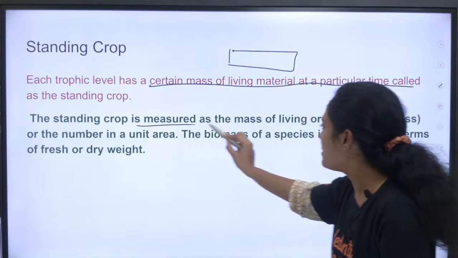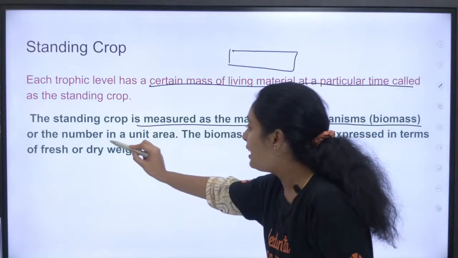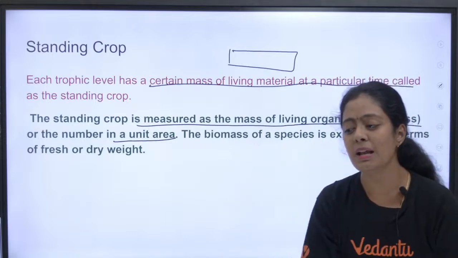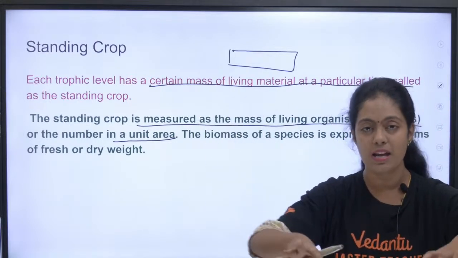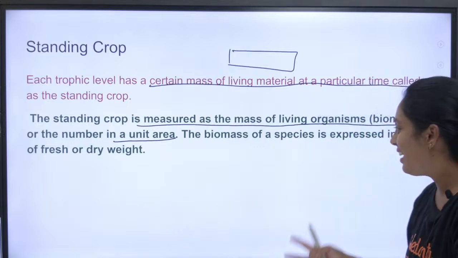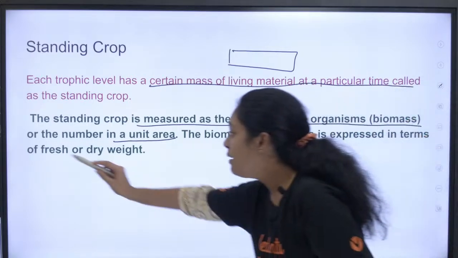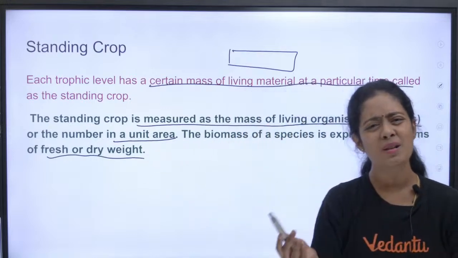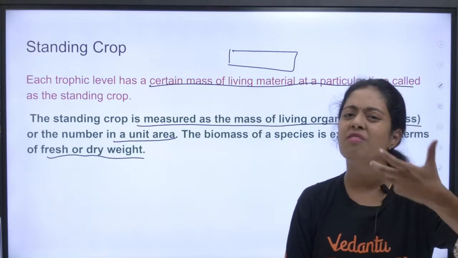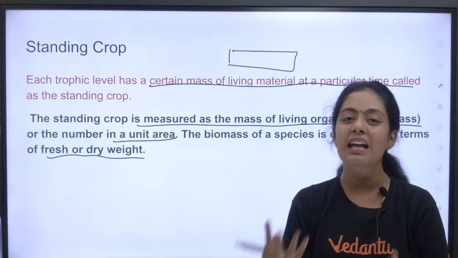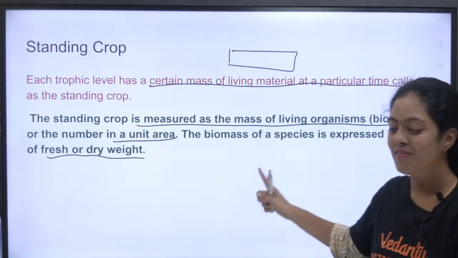So the standing crop is measured as the mass of living organism or the number in a unit area. So இது வந்து எப்படி நம்ம measure பண்றோம்? It is the number of organism or the mass of organism living in a unit area, right? So the biomass of a species is expressed in terms of fresh or dry weight. என்ன பசங்களா இது fresh weight na என்ன dry weight na என்ன? Fresh weight is the weight with water. Dry weight na dehydrated. அவங்க dehydrate ஆன அப்புறம் அவங்களோட weight என்ன இருக்குமோ அதுதான் dry weight, right?